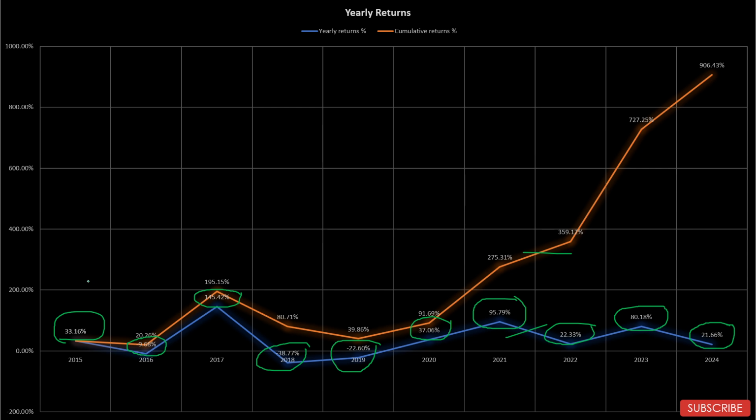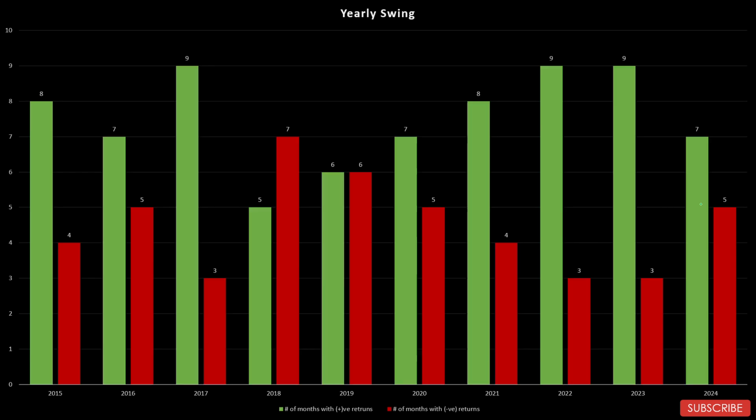So if you see, from 2015 till 2019, this sector was not performing good. But since 2020, this sector has given dramatic results, very good results. The cumulative return of the last 10 years is 906%, which is more than 10x in the last 10 years. Let's move on to the next graph.